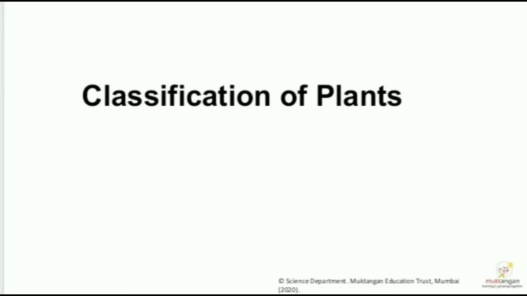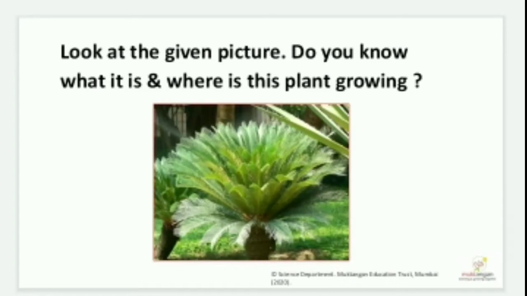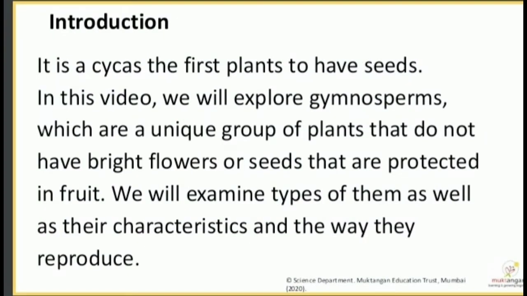Classification of plants. Look at the given picture. Do you know what it is? Where is this plant growing? It is a cycas, the first plants to have seeds.